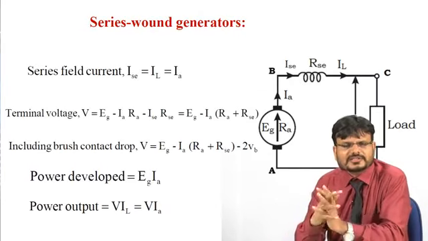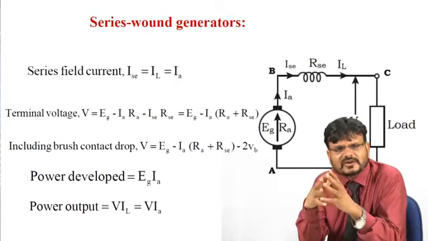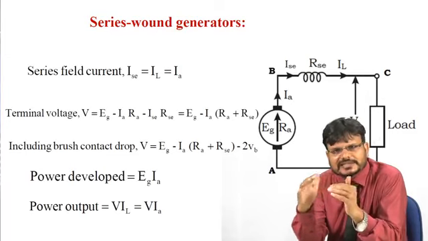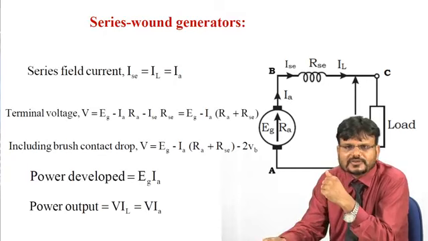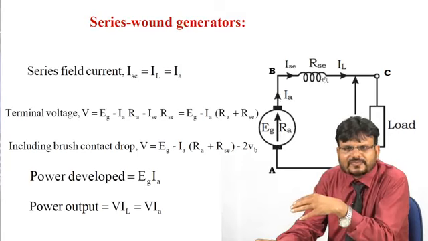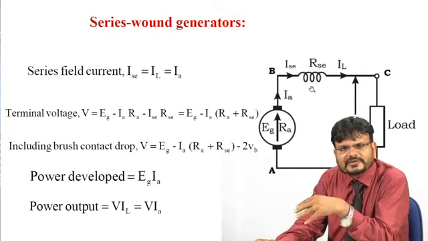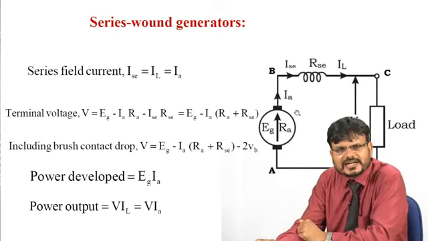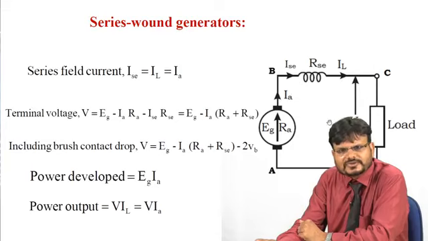Now we are going to discuss the next self-excited DC generator, that is called the series wound generator. As the name indicates, in a series wound generator the field winding is connected in series. Here you can see in this diagram, the field winding is connected in series with the armature, right? So the field current is Isc. Here you can notice that in the case of a series wound generator, the armature current is equal to the field current, equal to the load current.